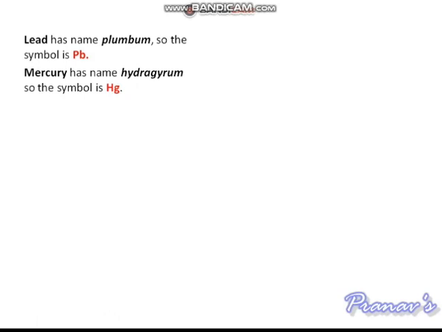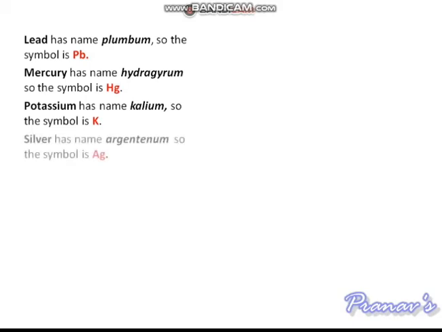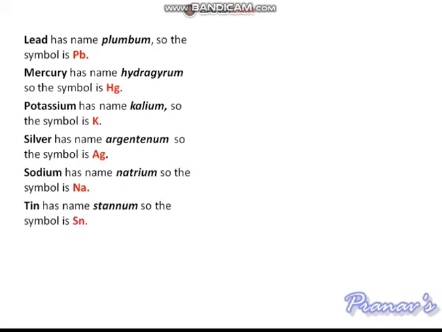Mercury has the name hydrargyrum, so the symbol is Hg. Potassium has the name kalium, so the symbol is K. Silver has the name argentum, so the symbol is Ag. Sodium has the name natrium, so the symbol is Na. Tin has the name stannum, so the symbol is Sn. Tungsten has the name wolfram, so the symbol is W.